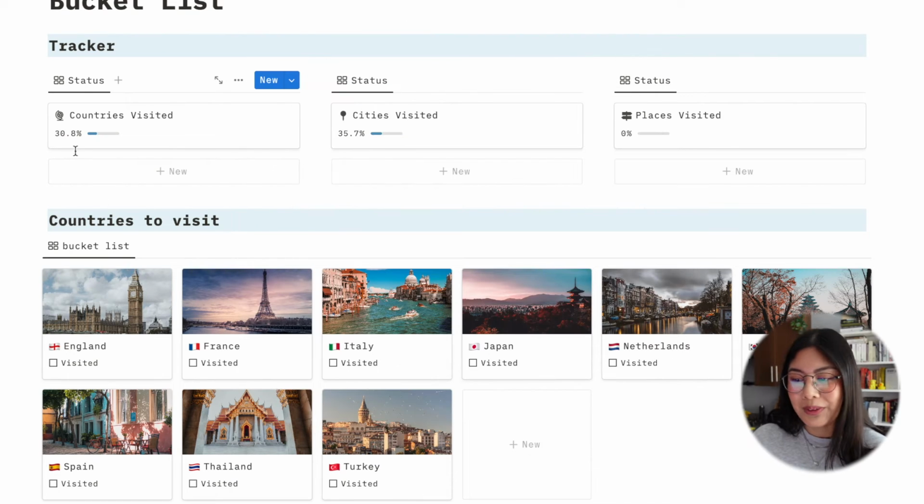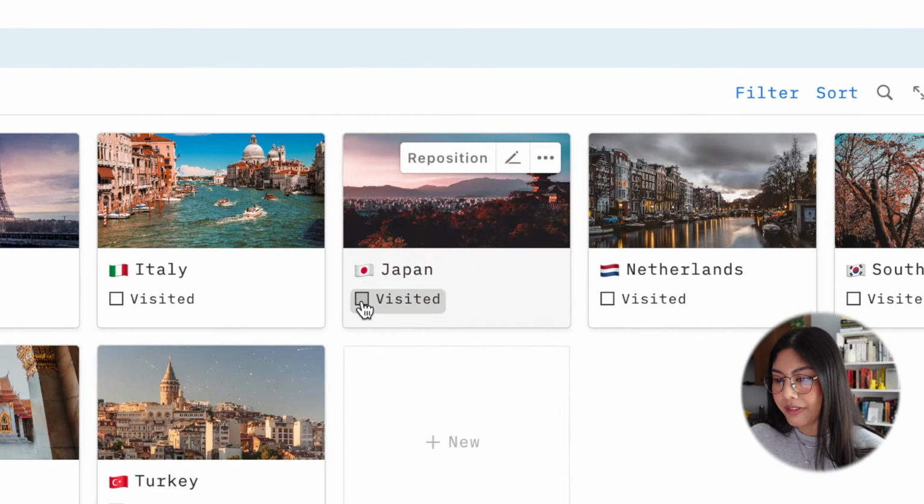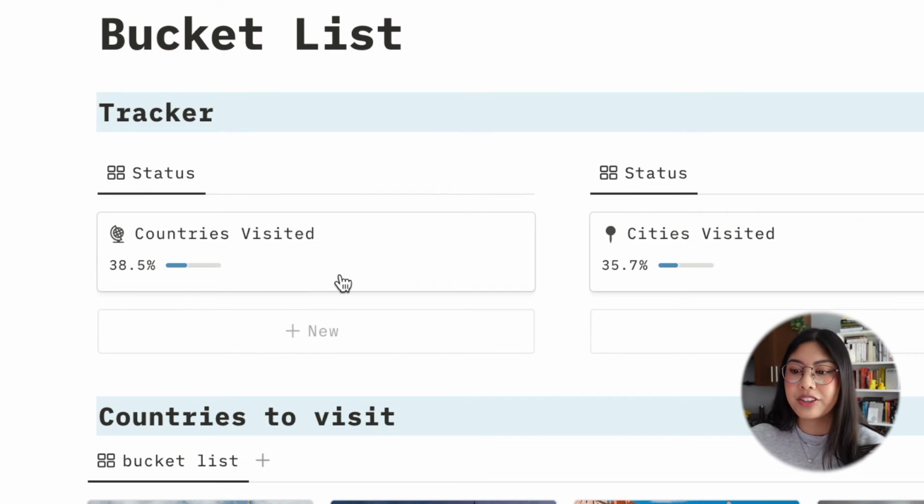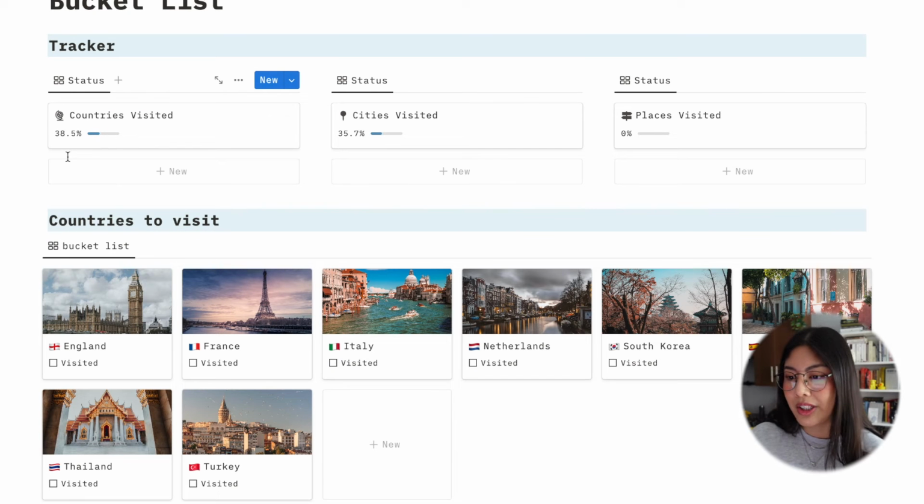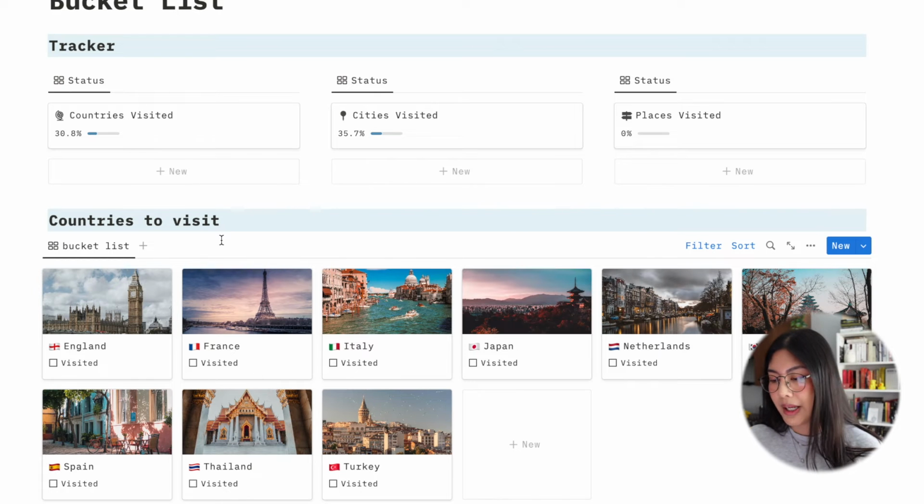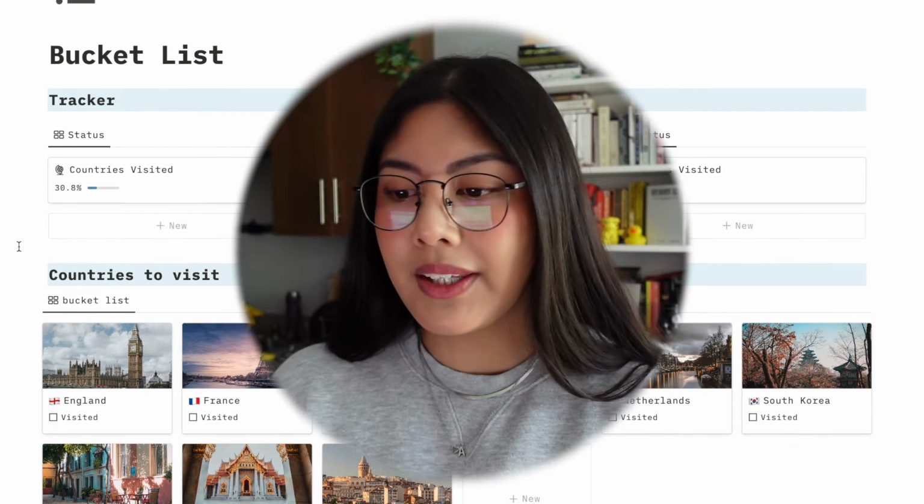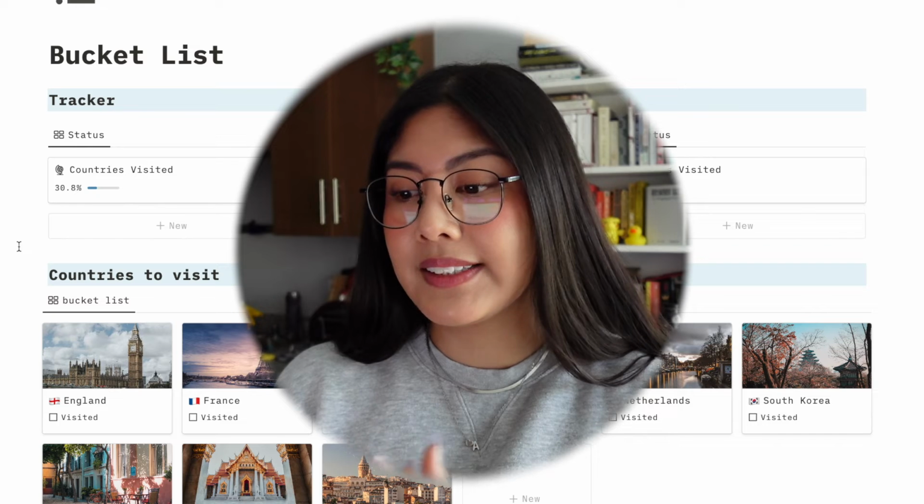Let's do an example. On this trip that I'm about to go on, I will be visiting Japan. So once I check this off, the countries visited tracker will be updated to 38.5%. Let me just undo that because I have not visited Japan yet. But it's basically the same thing for the cities that are on your bucket list and the places on your bucket list.